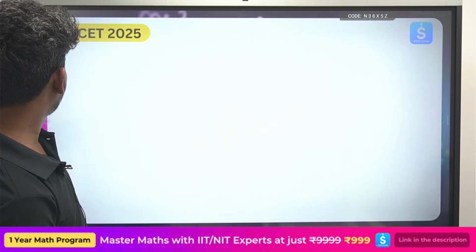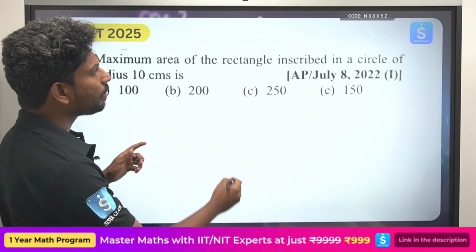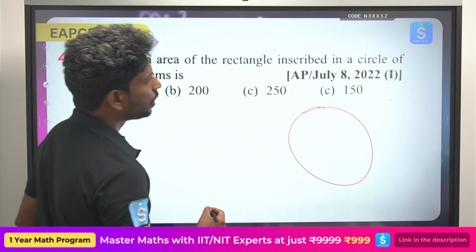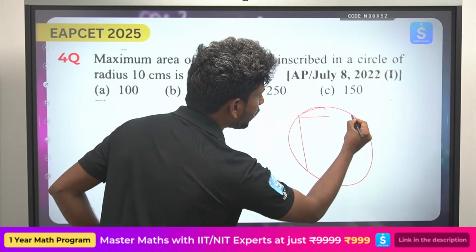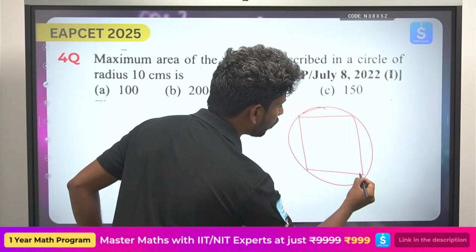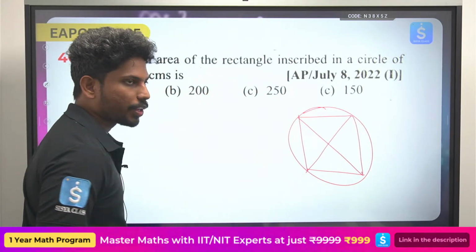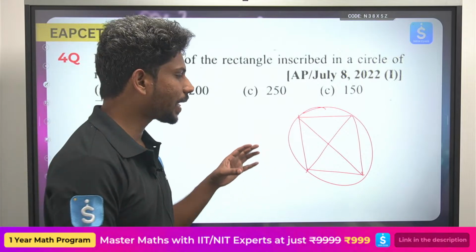Now you see the next question. Maximum area of the rectangle inscribed in a circle of radius 10. So there is a circle whose radius is 10, and what is the maximum rectangle that it can incorporate, he is asking. If you try to inscribe the maximum rectangle, it would be like a square.